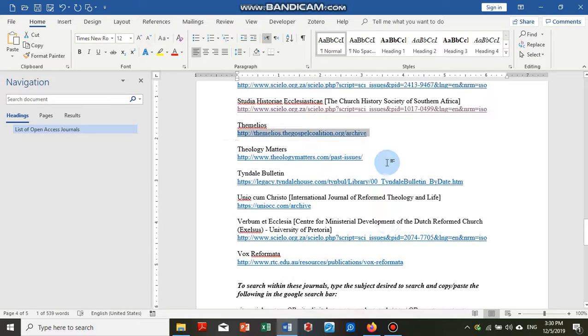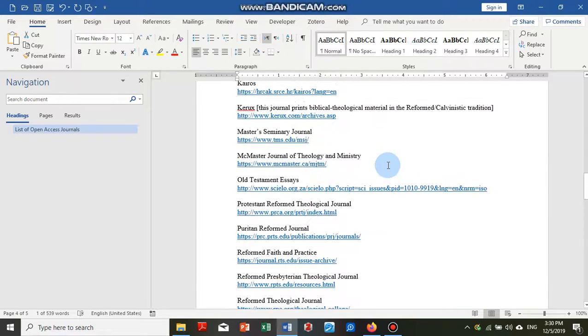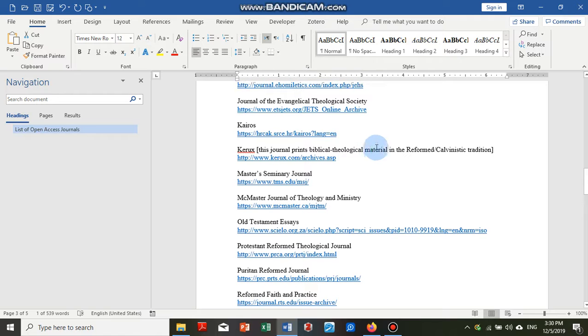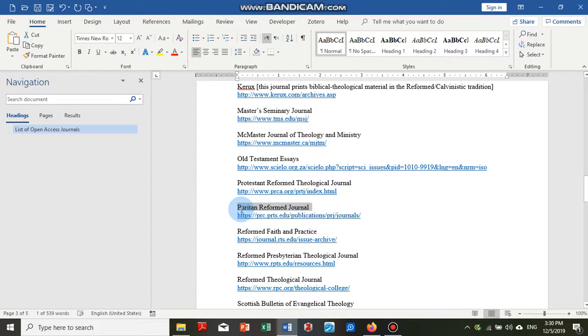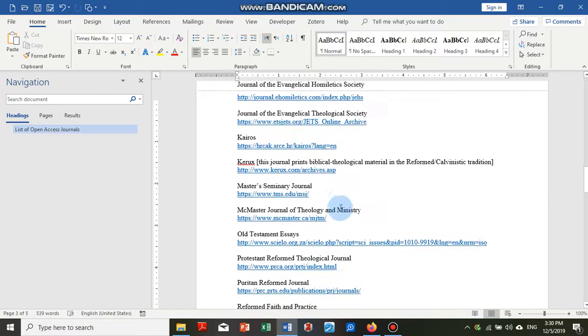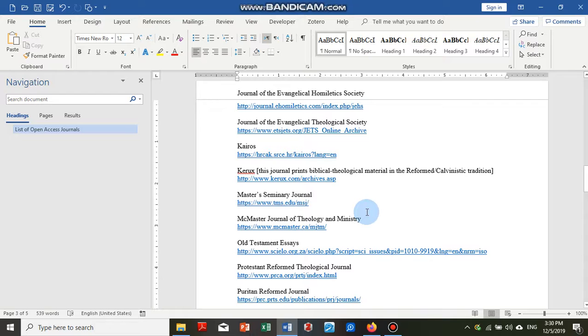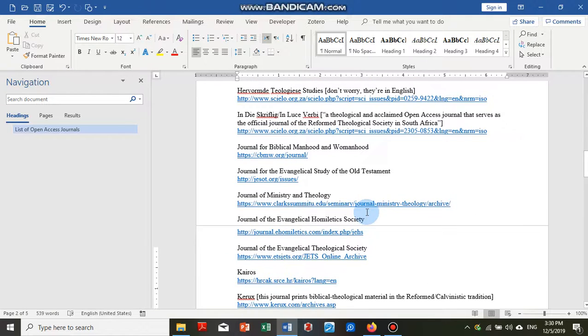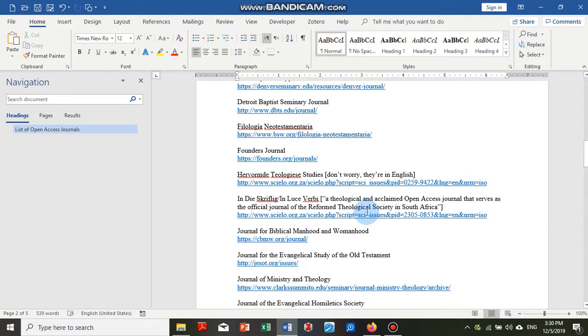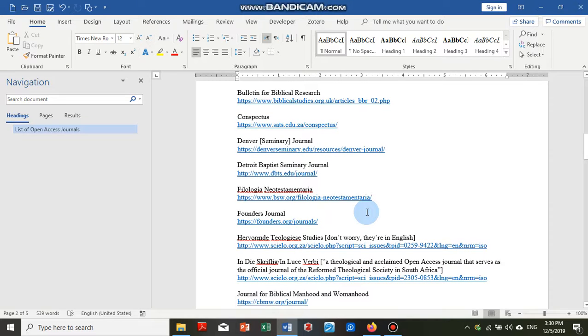We give you a list of open access journals that you can look through, and sometimes the links change, the website changes. Sometimes what was open access is no longer open access. I know that's the case for the Puritan Reformed Journal there. So they're not as up to date as we might like, but nevertheless, you still have access to look through a lot of great theological journals and come away with a decent bit of research without ever having to spend a dime. I hope this is a helpful video for you.